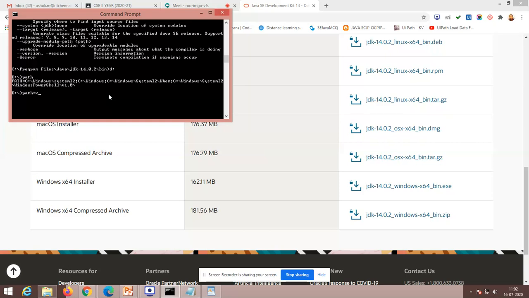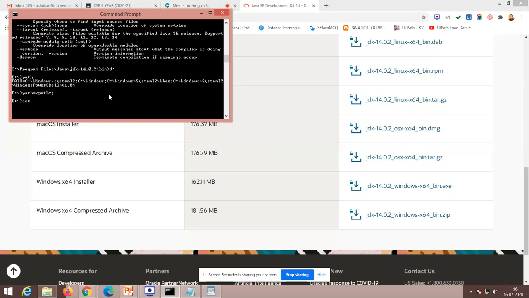Path equal to percentage path percentage. What is the purpose of this statement? The path environment variable already has its own data. It should not be disturbed. For that purpose only, this statement must be given. Give a semicolon and press enter. Now it won't be disturbed.